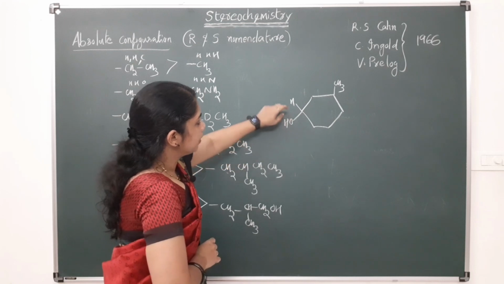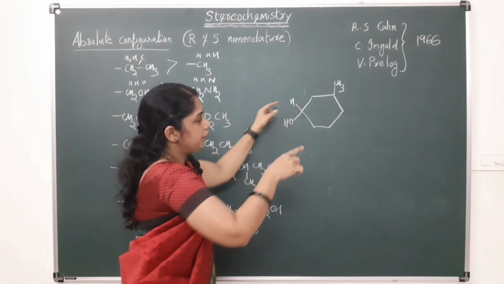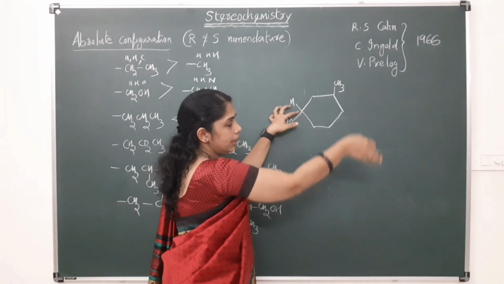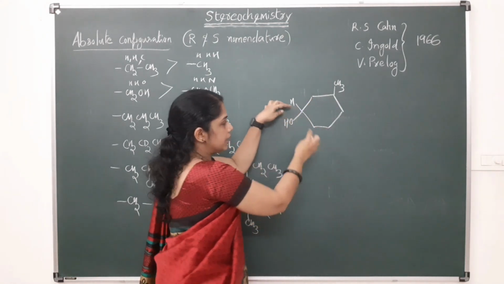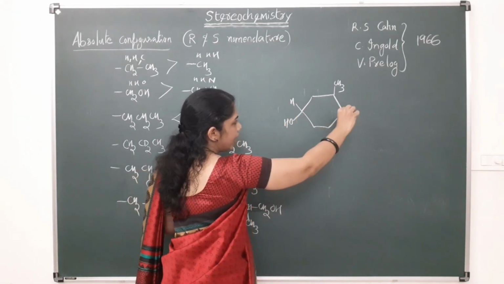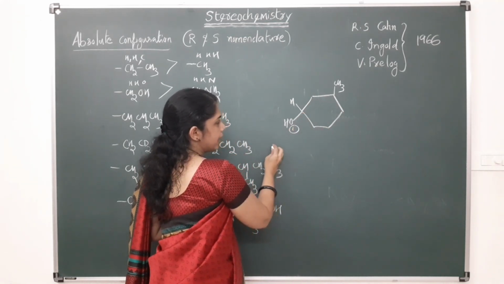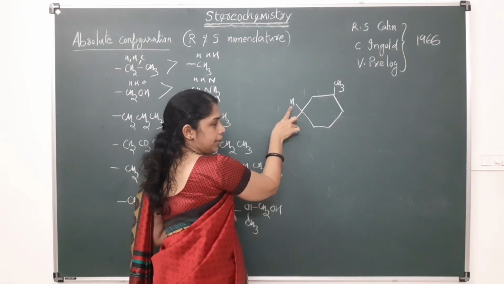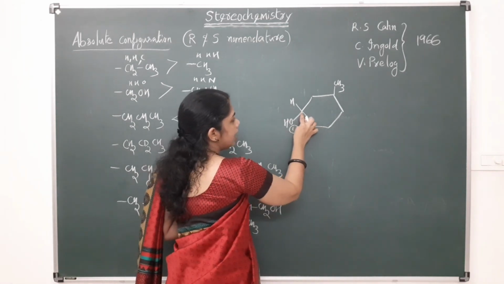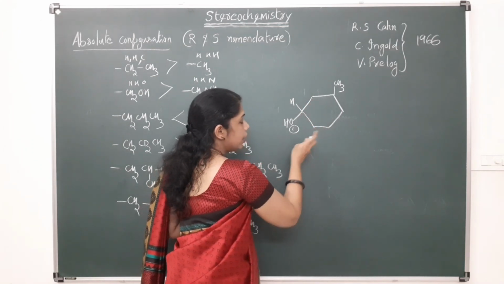And for this system, this chiral carbon or asymmetric carbon is part of the ring. If this asymmetric carbon is part of the ring, we have to move along the branch. Here this carbon is attached to hydrogen, this OH, and this branch, and on this side this branch. So OH is the first priority, hydrogen is the least priority, and the second priority is this one or this one, which will get second priority? Here this carbon is attached to carbon and 2 hydrogen. Here also the same, that is CH2, here CH2. So there is a tie.